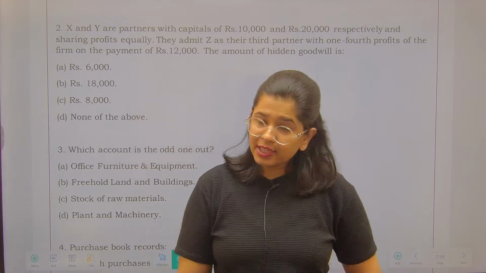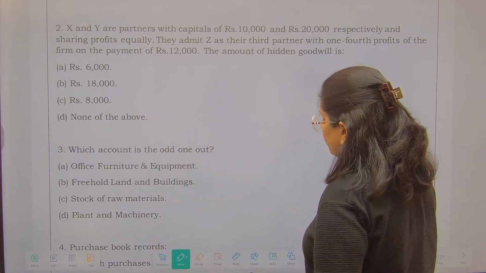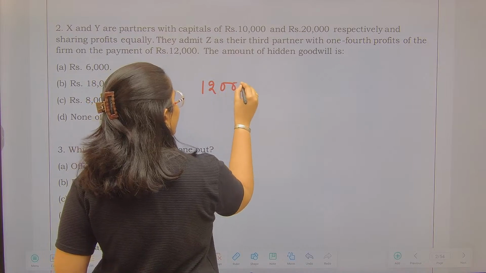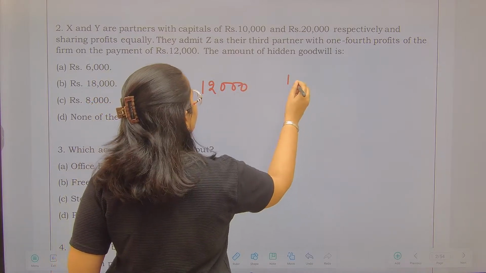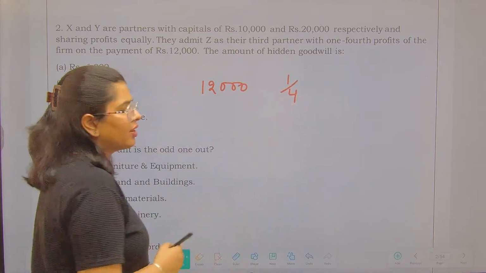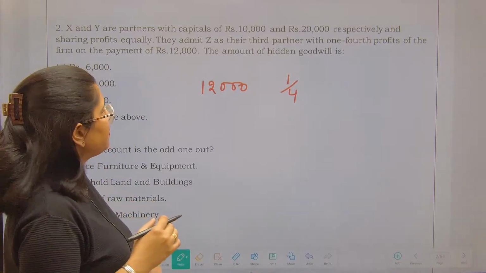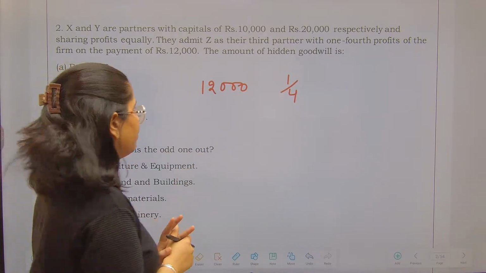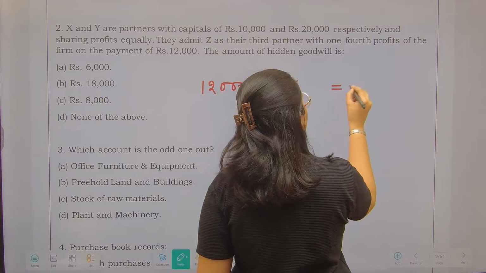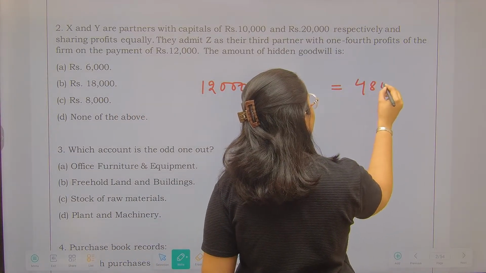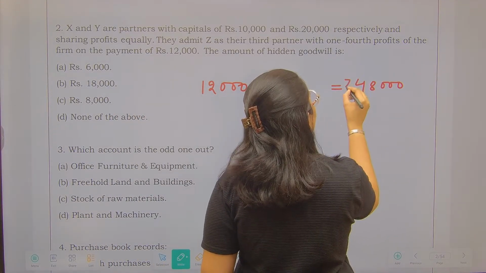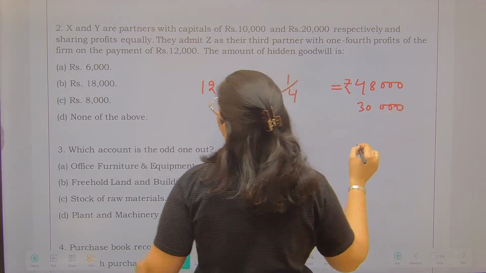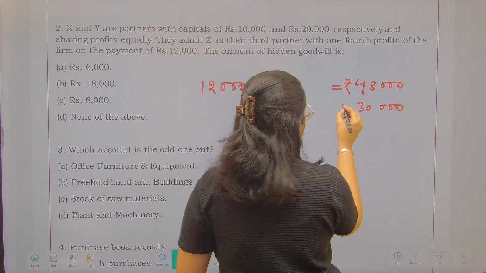See, in this particular question, you are admitting someone for 12,000 rupees, right? And for 1/4 share. So if he is having 1/4 share, then as per this calculation, what should have been the total capital of your firm? आपके firm की total capital कितनी होनी चाहिए थी? 48,000. Right. But actually, your total capital is just 30,000, which is inclusive of X's and Y's capital.